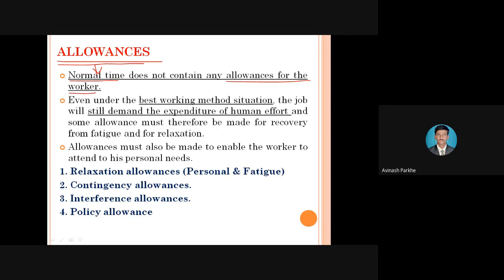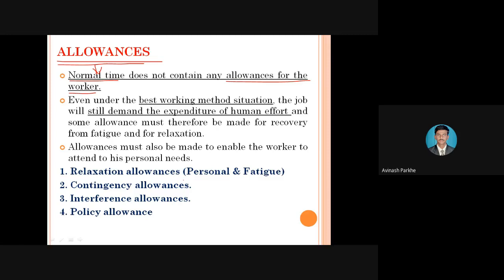Therefore, whenever I am calculating the standard time, we have a simple formula. Standard time is equal to normal time, which is also called basic time, plus allowances. So standard time is equal to normal time or basic time plus different types of allowances. Which types of allowances are to be provided in that particular industry, we are going to discuss now in this point.